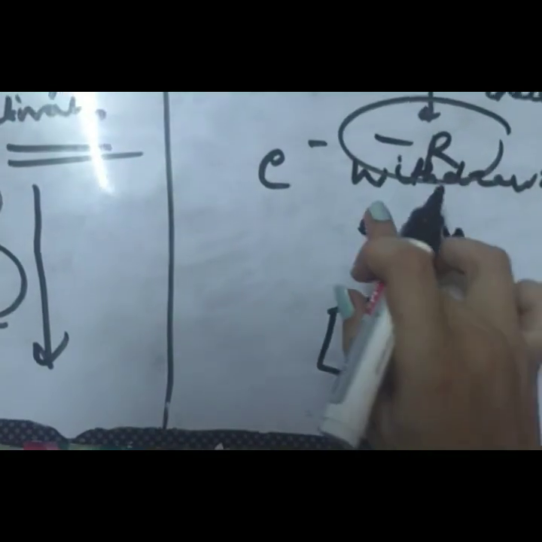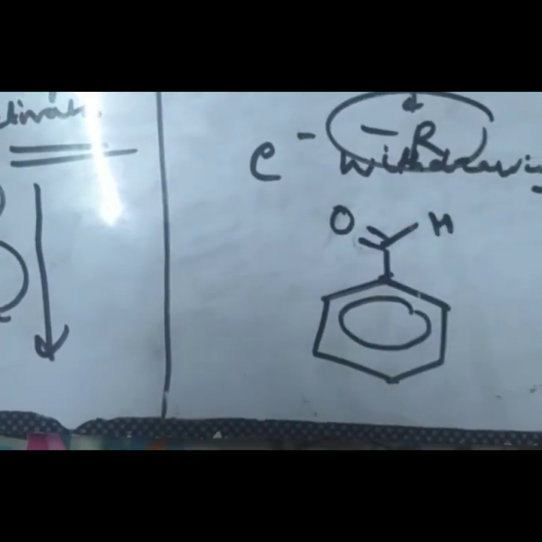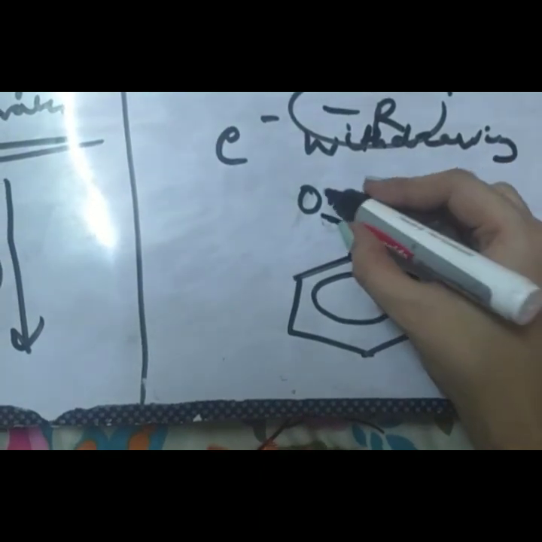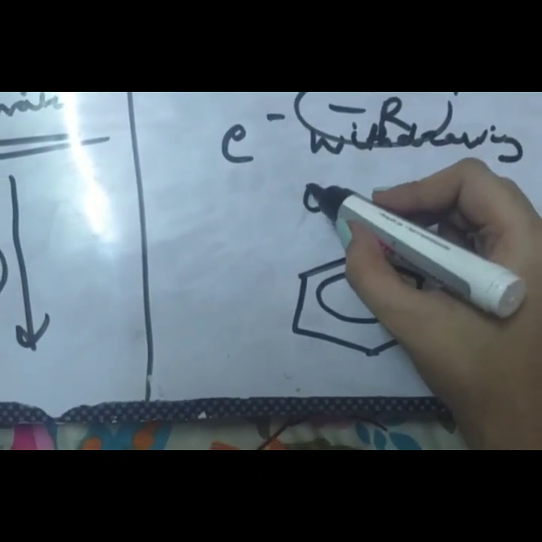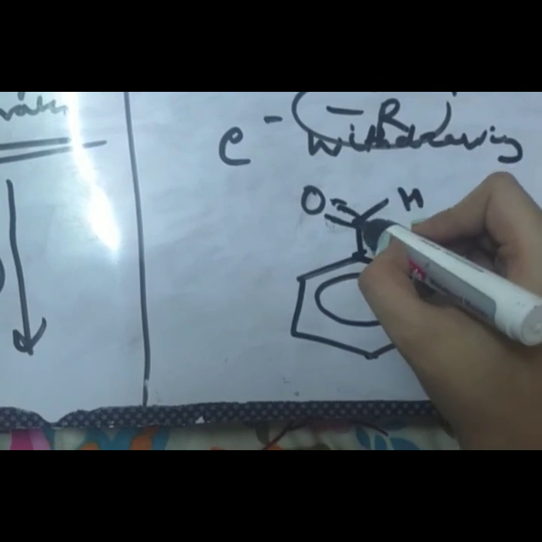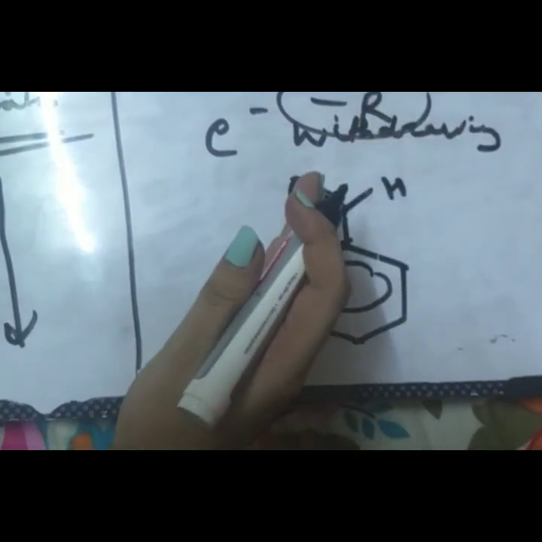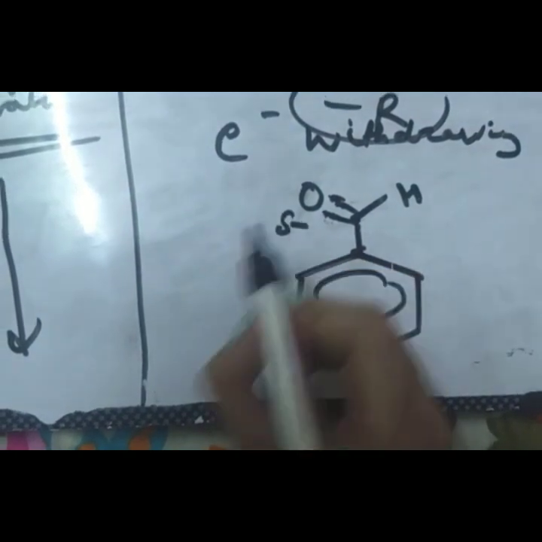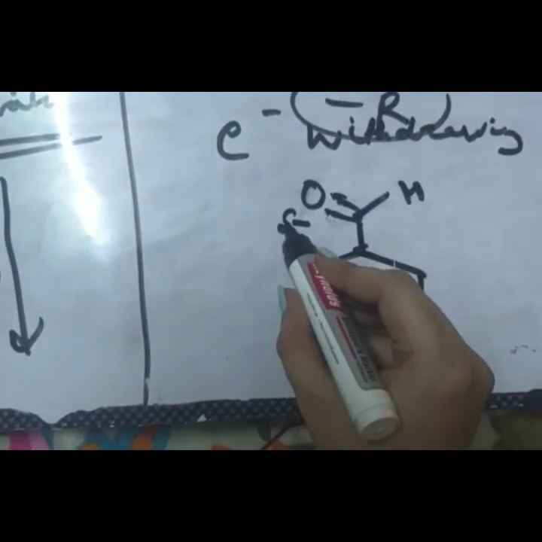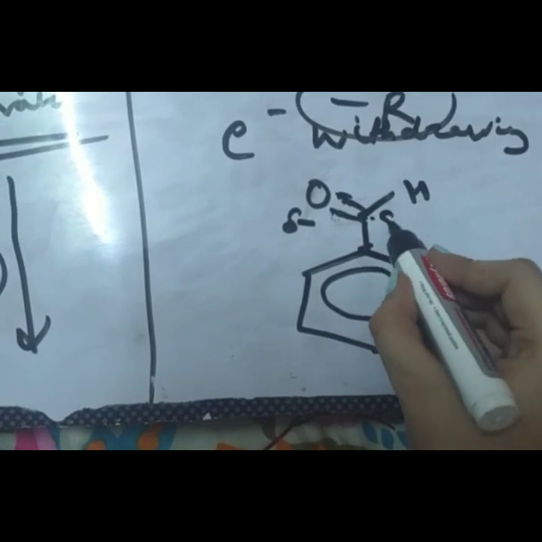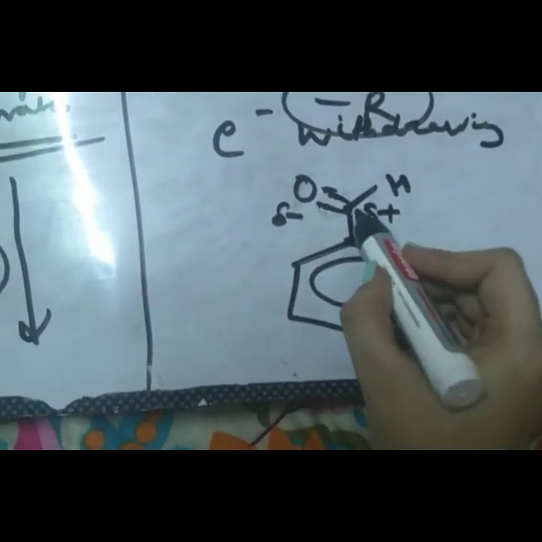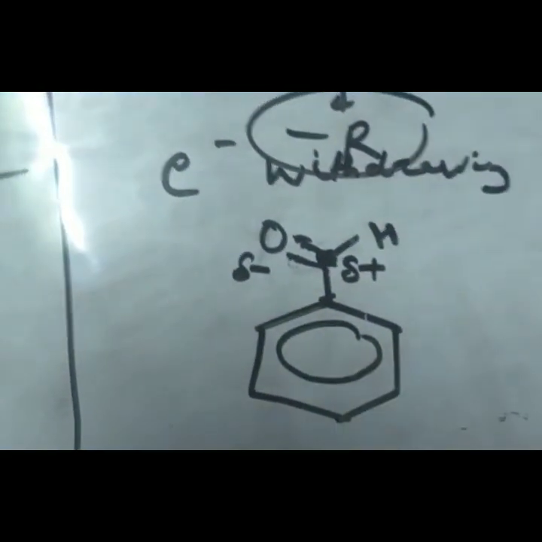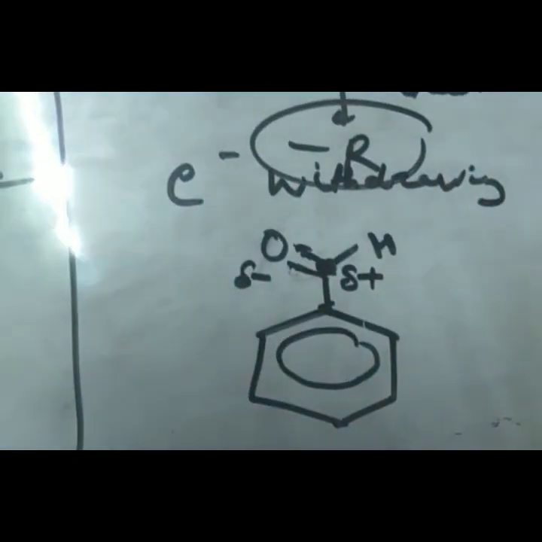Now we have to see this carefully. This is a carbonyl. Oxygen being more electronegative than this carbon, the electron density will shift towards oxygen. So oxygen will attain a partial negative charge, and this carbon will get a partial positive charge. Since this carbon center is electron deficient, it cannot donate electrons to the ring.